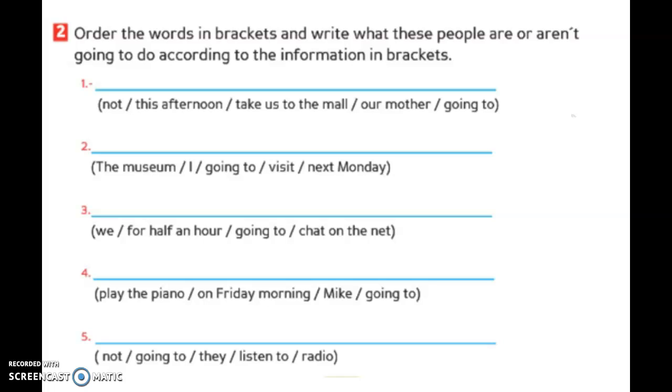Number 2. Order the words in brackets and write what these people are or aren't going to do according to the information in brackets. Okay, now put in order. This sentence. What happened here? Number 1. The correct one is our mother isn't going to take us to the mall this afternoon.